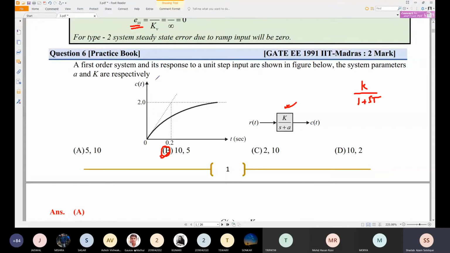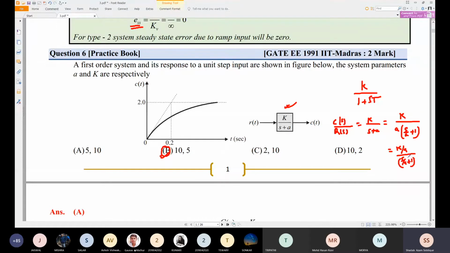So if we want to find the transfer function and how the response will look, C(s) by R(s), since it is in Laplace, can be K divided by s plus a. This is not in the standard form, or the time constant form, so we should take the time constant form. That can be written as K divided by, taking a common, a times (s by a plus 1). So this will become K by a divided by s by a plus 1.